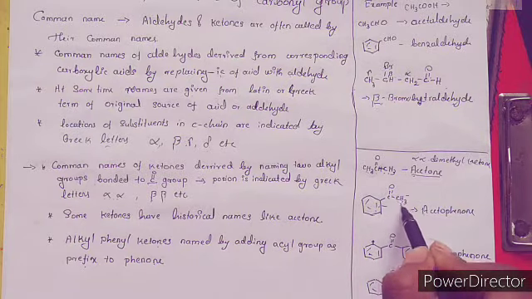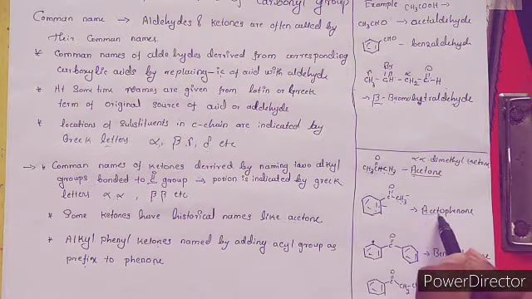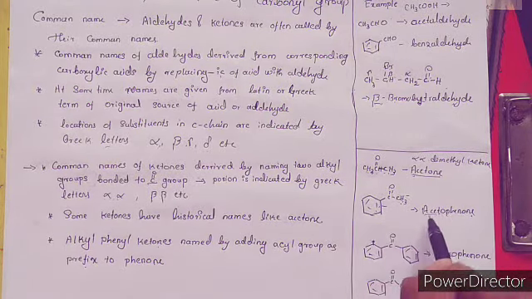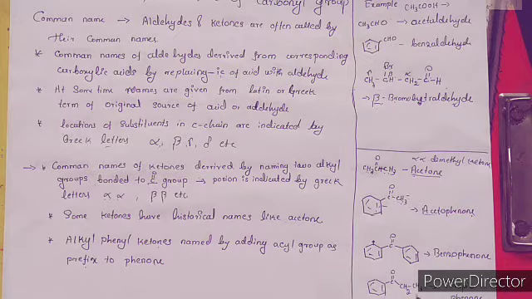The name of this acyl group is written as the prefix to the phenone. Hence, the name of this molecule becomes acetophenone. Another example is benzophenone, and another one is propiophenone, where there are 3 carbon atoms, that's why it is prop, and a phenyl group. That's why the name is given as propiophenone.